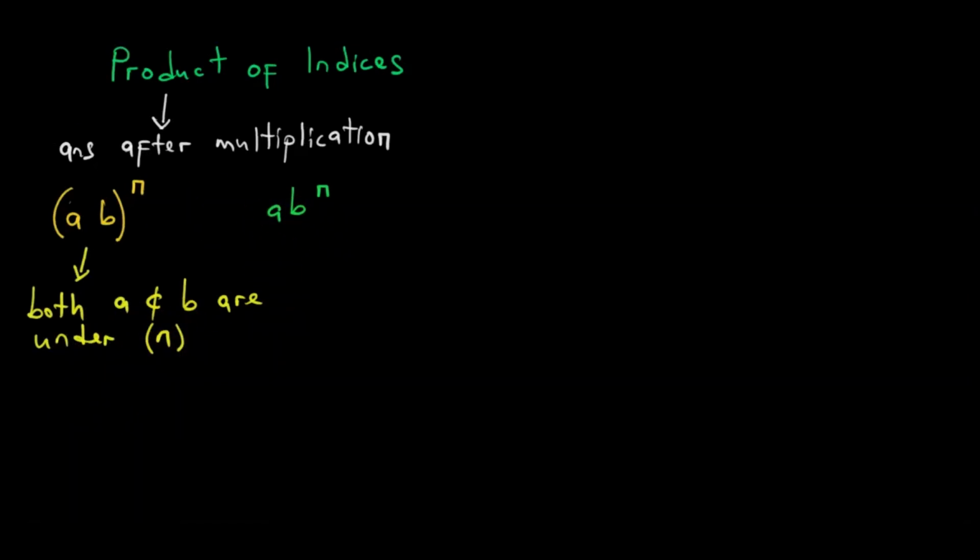But panapa, because hapana mabrackets, pari kungoreva kuti only B is under the power n. That is very important. Now, to observe what happens when indices are under multiplication, let us take on this case.